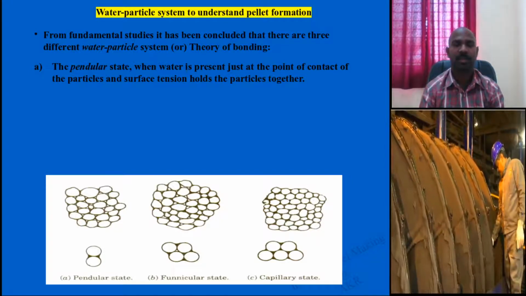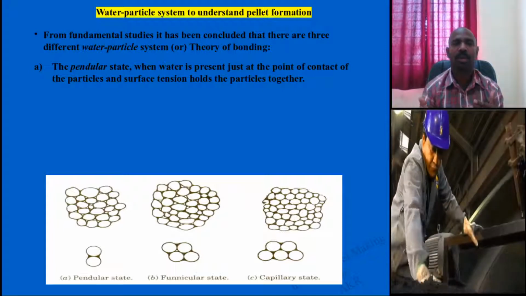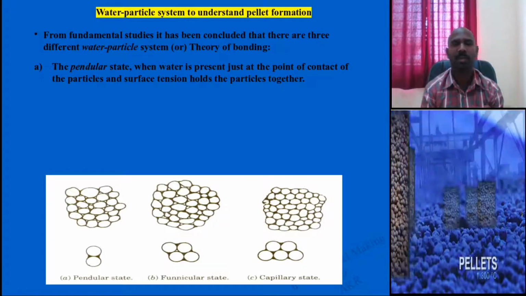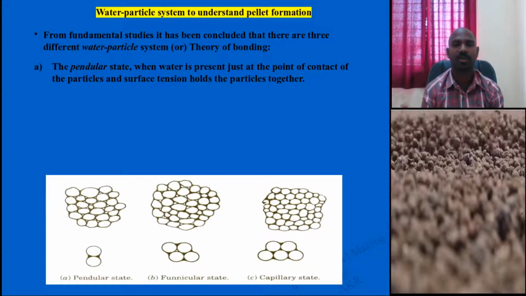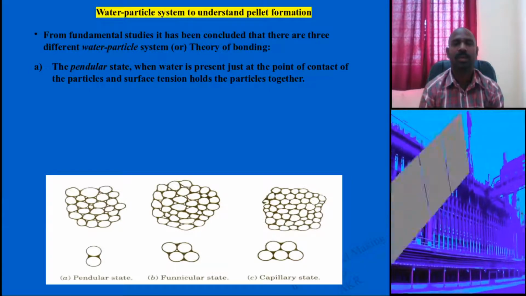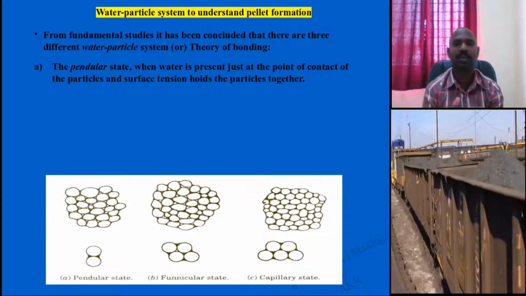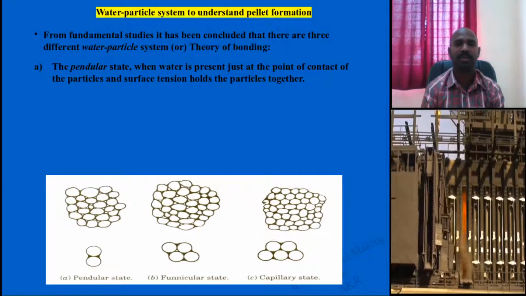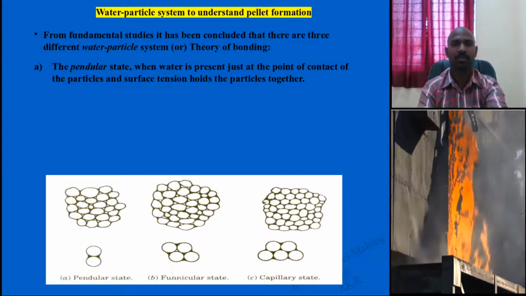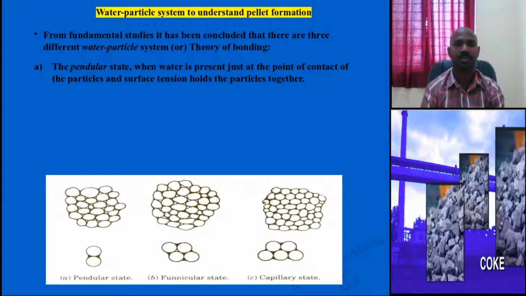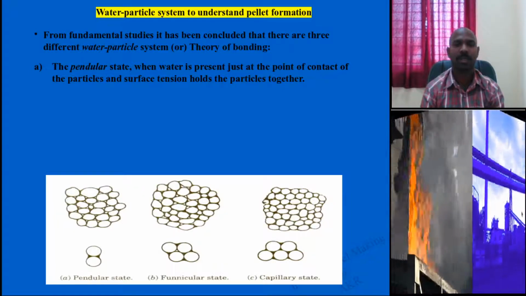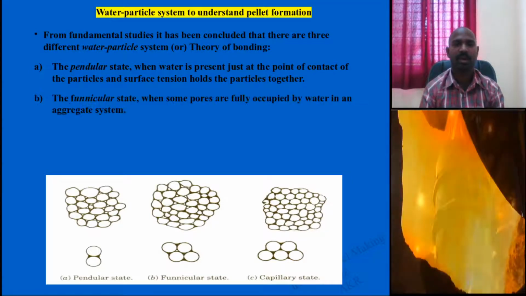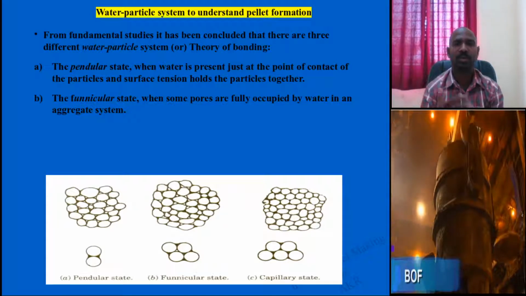Assume that there is a drum type plate, and you have added fine iron ore dust particles. I assume each thing as a particle, and when you add a little amount of water, it will not cover the entire particles. It will be at the surface. That surface tension holds a few particles, and when you increase the addition of water content, or the moisture content, the next level goes to the funicular state.